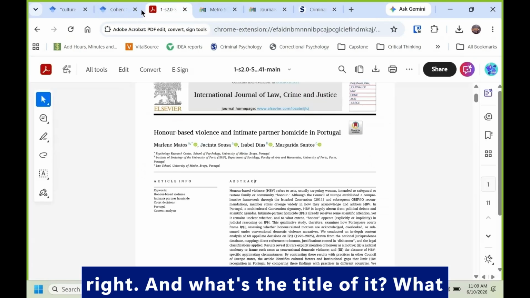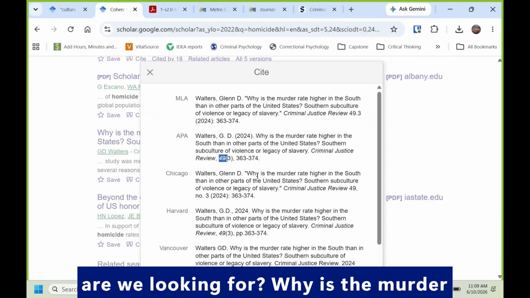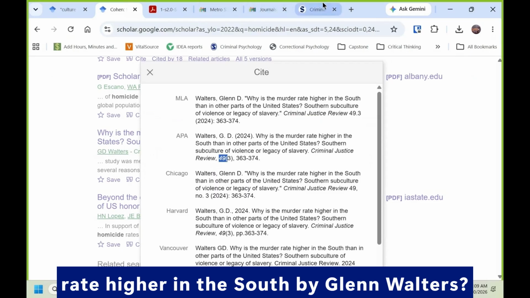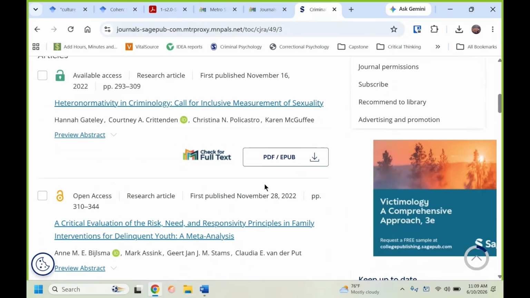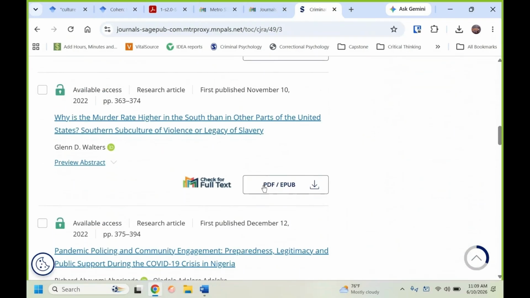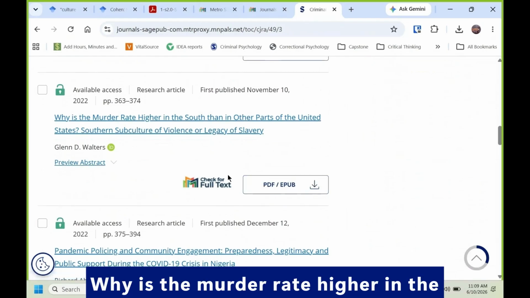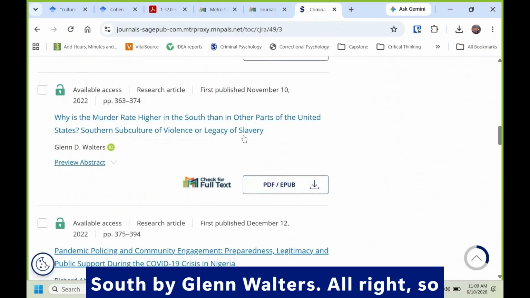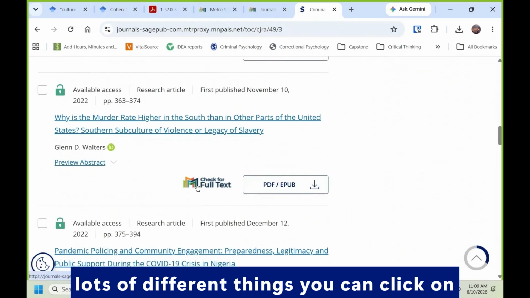All right, and what's the title of it? What are we looking for? Why is the murder rate higher in the South by Glenn Walters? All right, so lots of different things you can click on here.